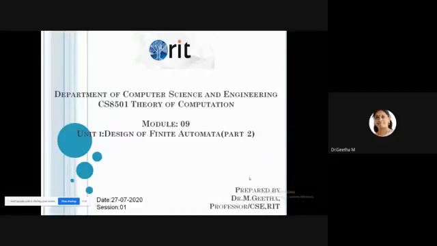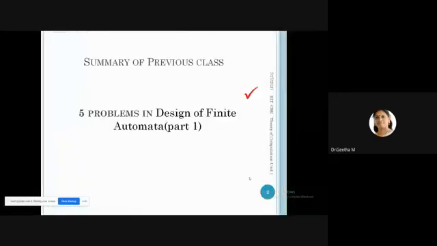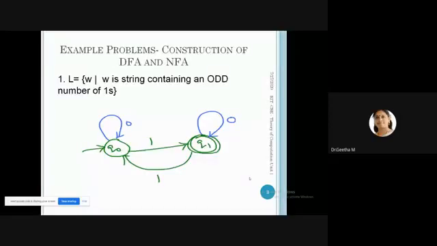So, good morning to everyone present here. This is the last class of your first unit, the ninth class I'm taking now. So far, we have completed five problems in design of finite automata. In this class, I'm going to continue the same concepts for you. First, let us see what problems we completed in the last class.